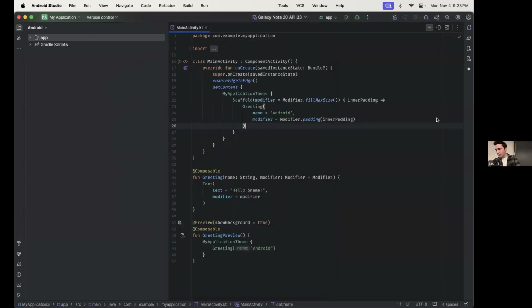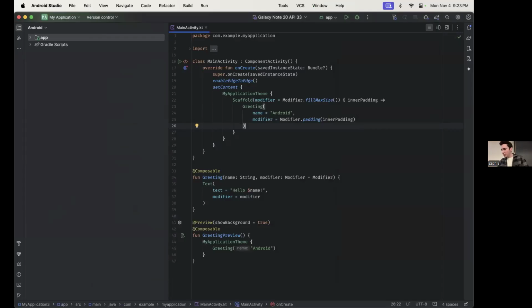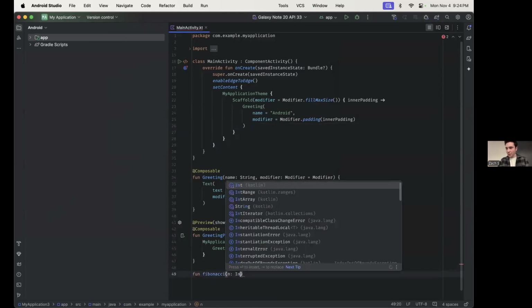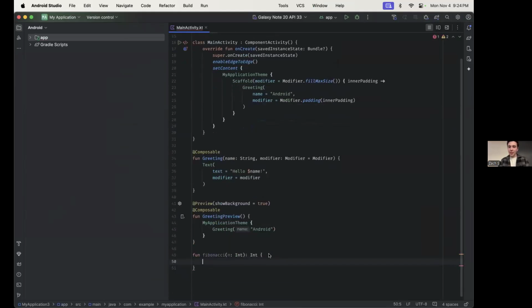Perfect. Okay, cool. Yeah, so let's create a long running function. We're going to do the naive implementation of Fibonacci numbers. So we're going to add this function that's going to take in a number n and return a Fibonacci number. We're starting with the base cases, right? So it could be 1 and return 1.